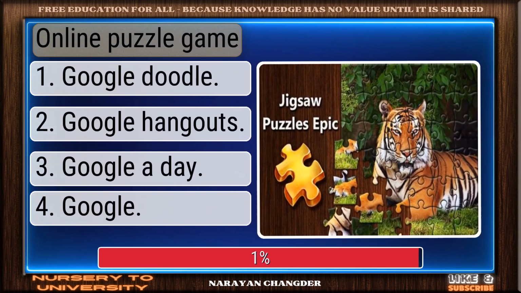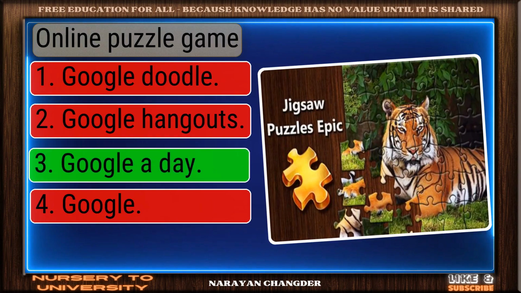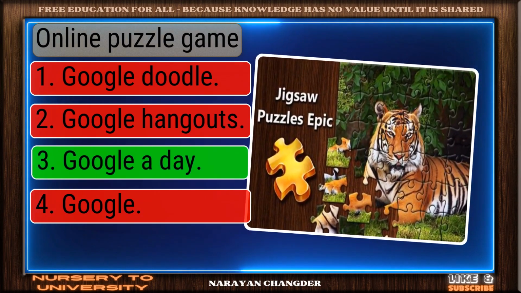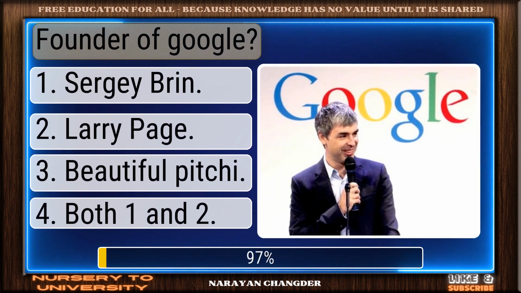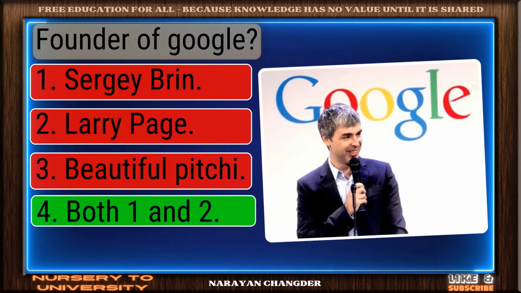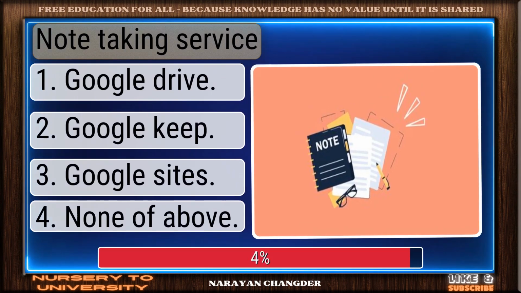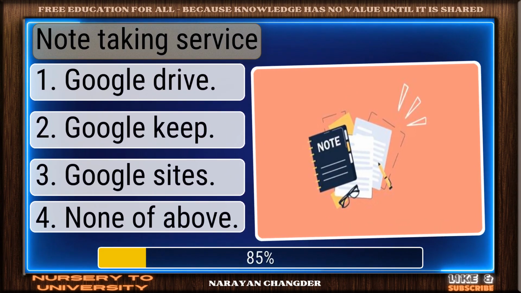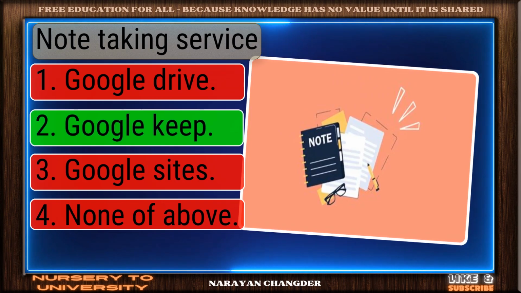Online puzzle game. Solid response. Google a day is a valid choice. Founder of Google. Good thinking. Both 1 and 2 is the right answer. Note-taking service. Correct. Google Keep is the right answer.